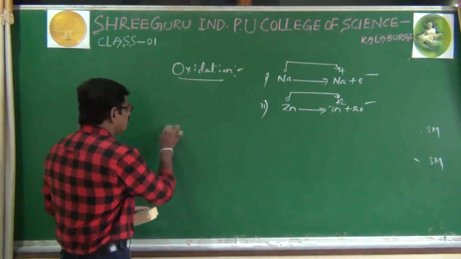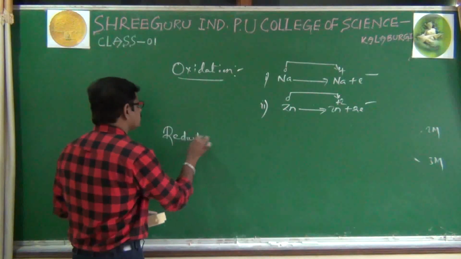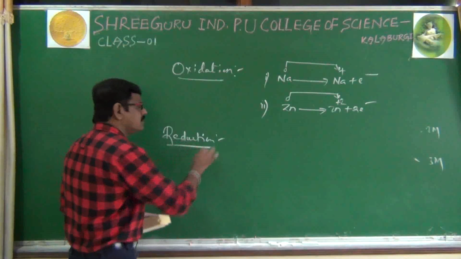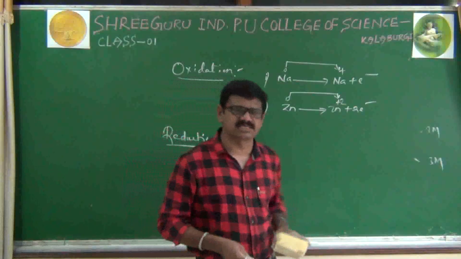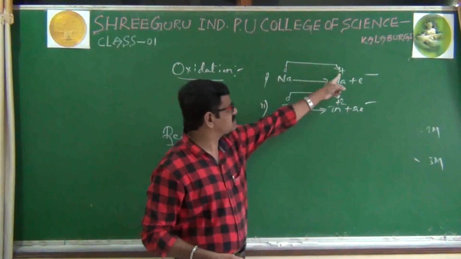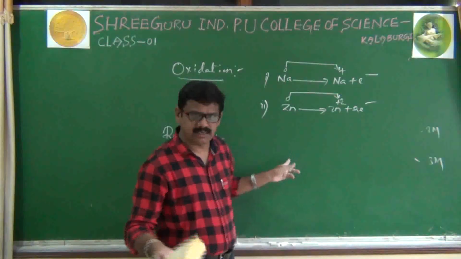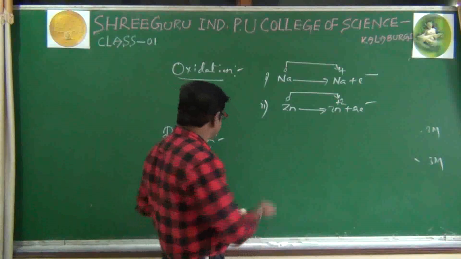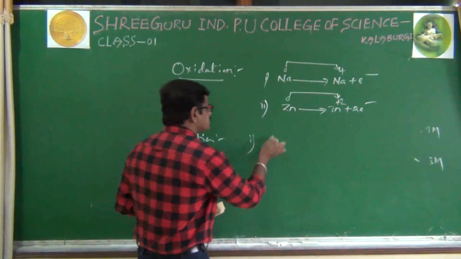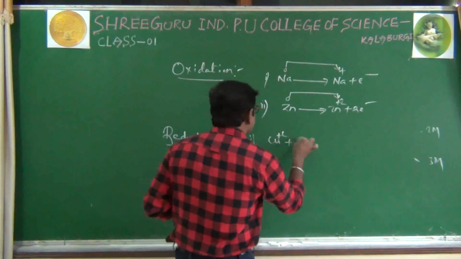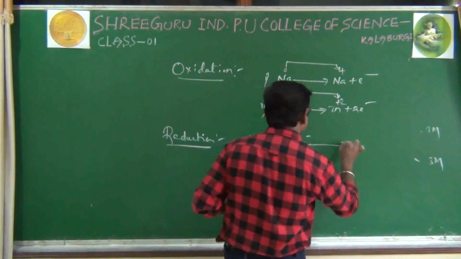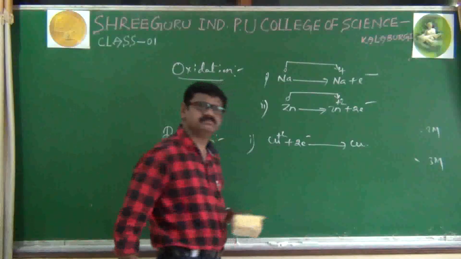Now we'll go to reduction. Reduction is just opposite to the oxidation. Here increase in oxidation state, here a decrease in oxidation state, here a loss of electron, here gain of electrons. We'll take again suitable example, say Cu plus 2 by taking 2 electrons converted as copper.